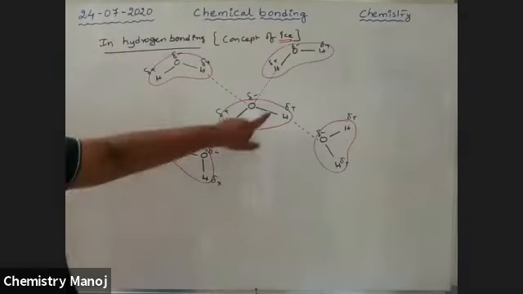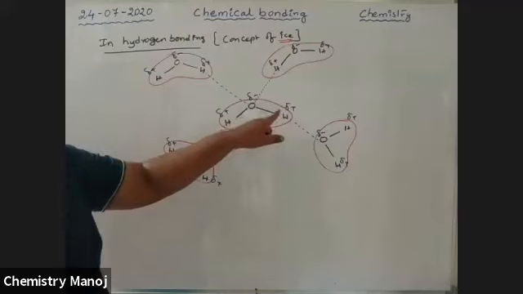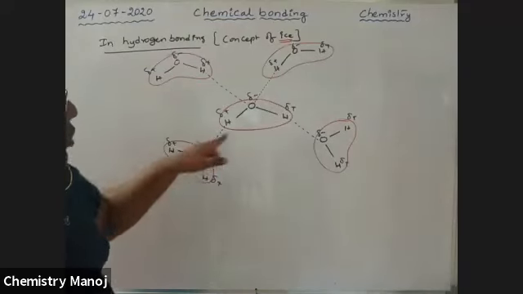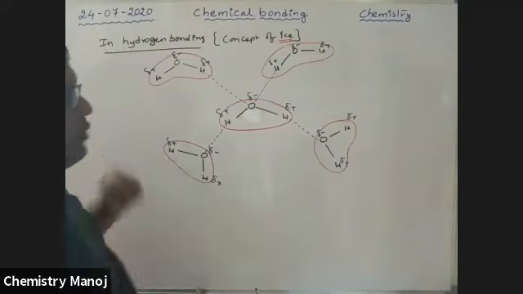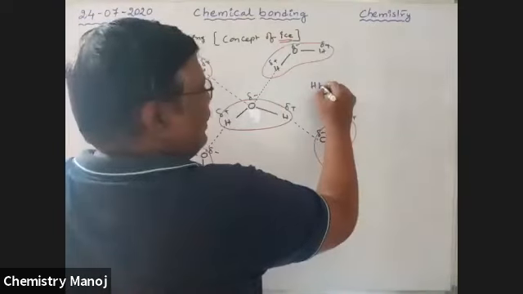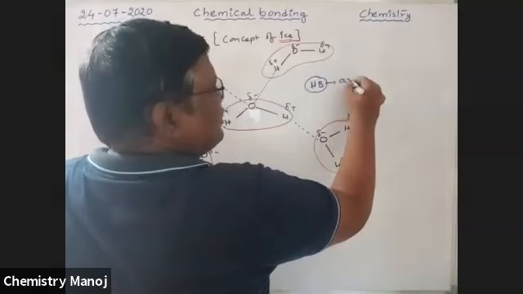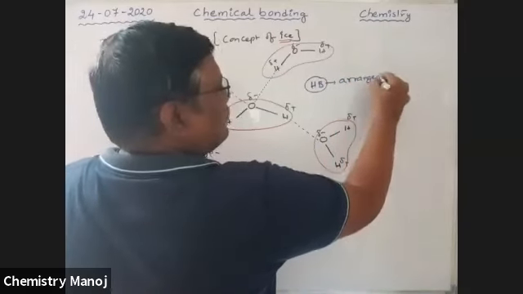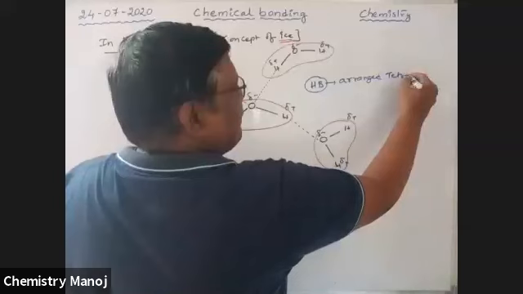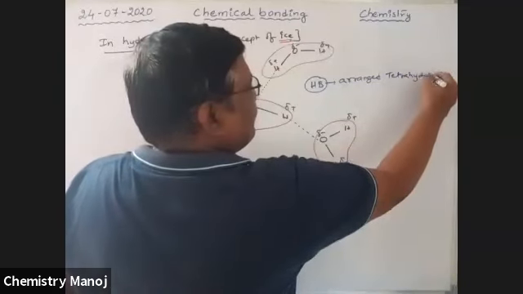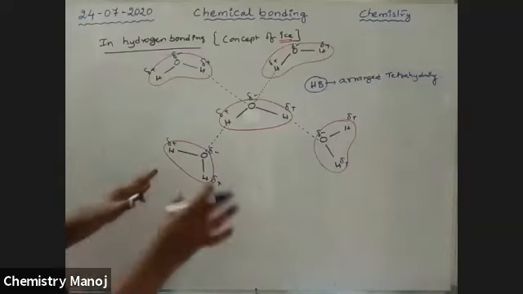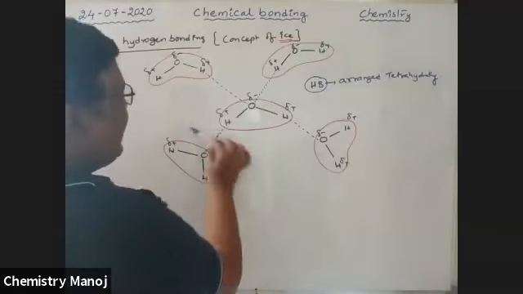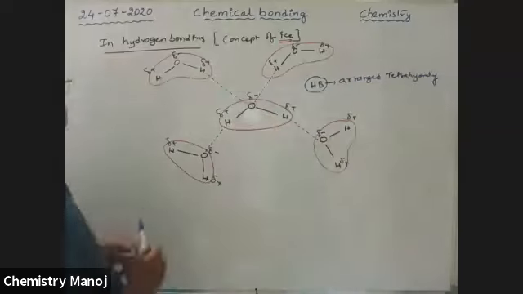That means one water molecule is associated with 4 hydrogen bonds, arranged tetrahedrally. Because of this, there is a large gap between water molecules.